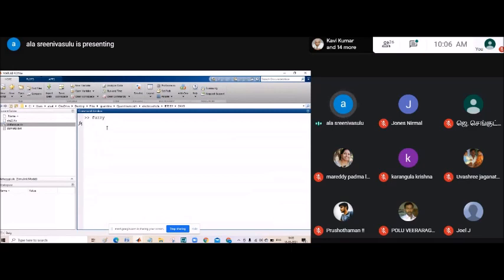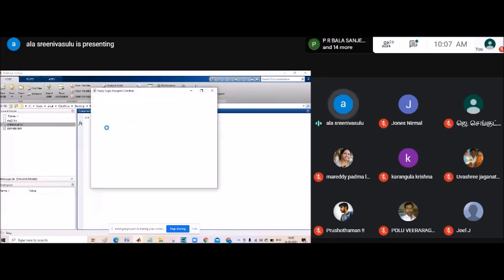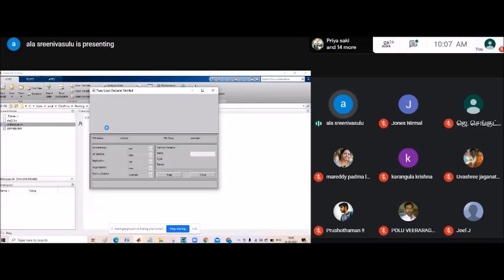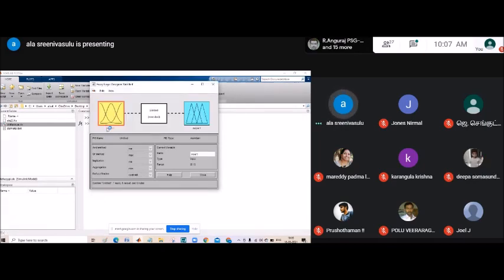Yesterday, while we were discussing the basics of DC machines and AC machines, we gave a small example for the DC machine. If we are giving the DC supply and running the DC machine motor at 1500 RPM, the induced EMF is proportional to the speed of the motor. So when the speed is decreasing, automatically the induced EMF also will decrease. Let's take a simple example.